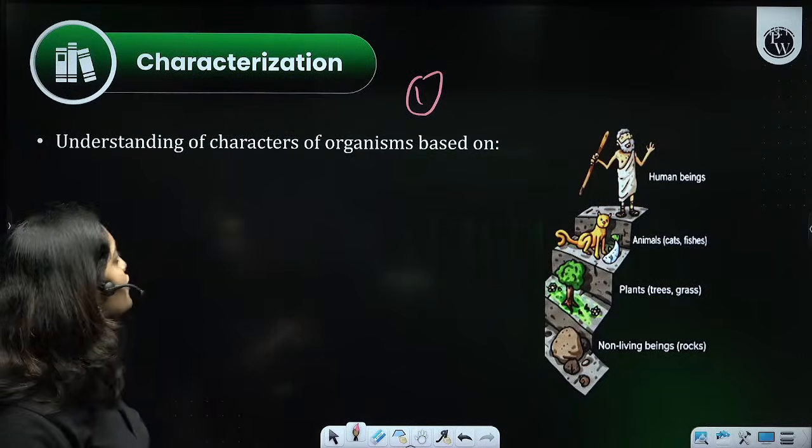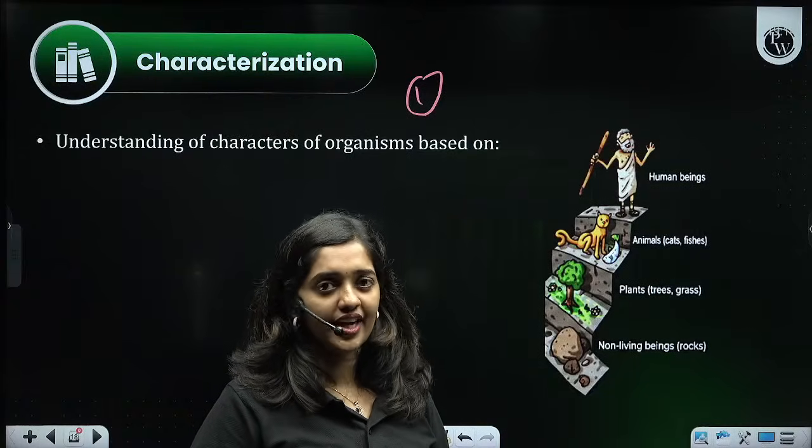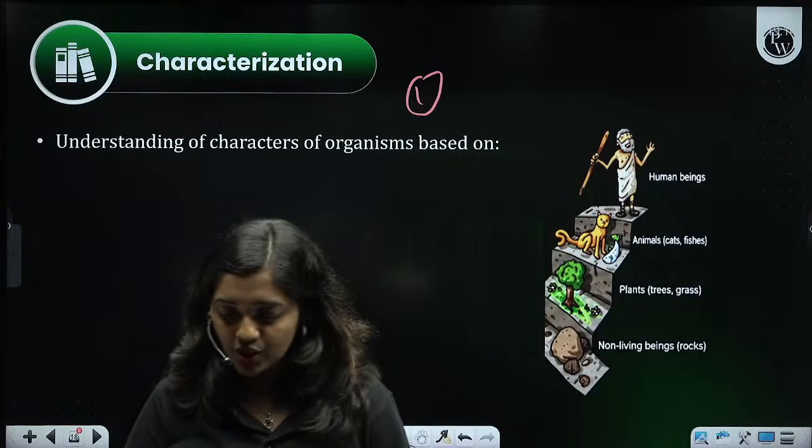Okay, so we have to discuss what is characterization. We have to find what is identification. We have to know what is classification. We also have to know what is nomenclature.